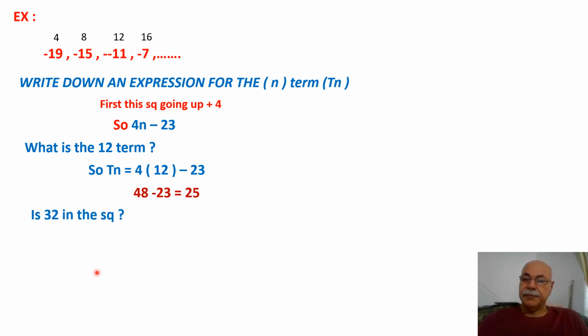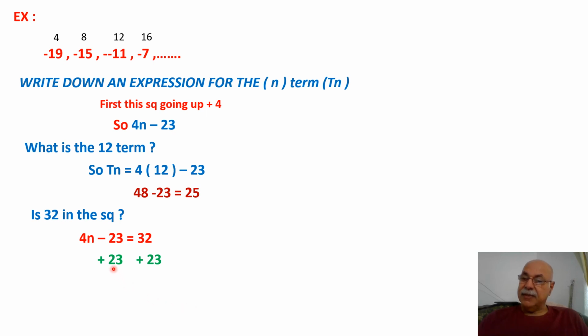Is 32 in the sequence? Meaning I should find the position of 32. Is it right or not? I will try to get this equation, 4n minus 23, and this one equals 32. He wants 32.